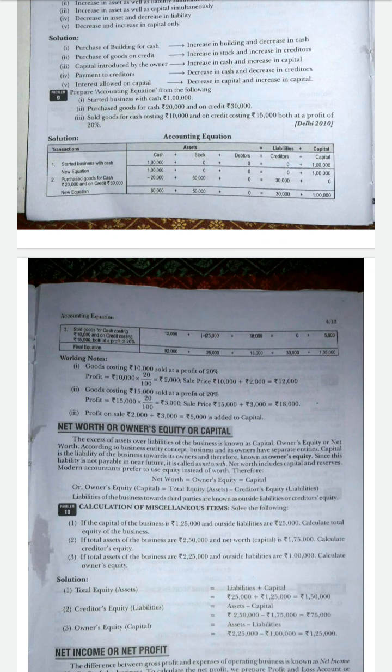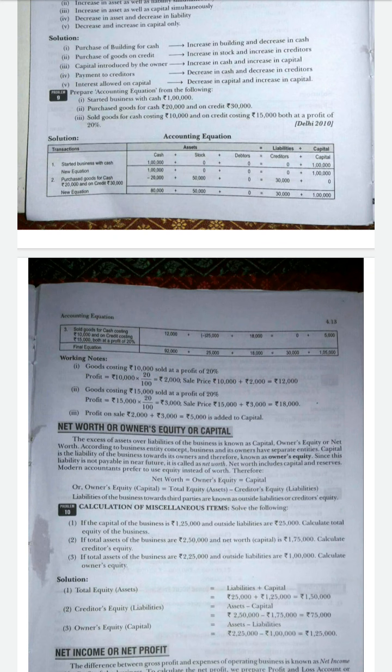There is a formula for calculating net worth. It is also called the owner's equity, and it is also called the capital, the same meaning. So owner's equity, capital, equals total equity, that is assets, minus creditor equity, that is the liabilities. The liabilities of the business towards third parties are known as outside liabilities or creditors' liabilities, creditors' equity. Keep that in mind.